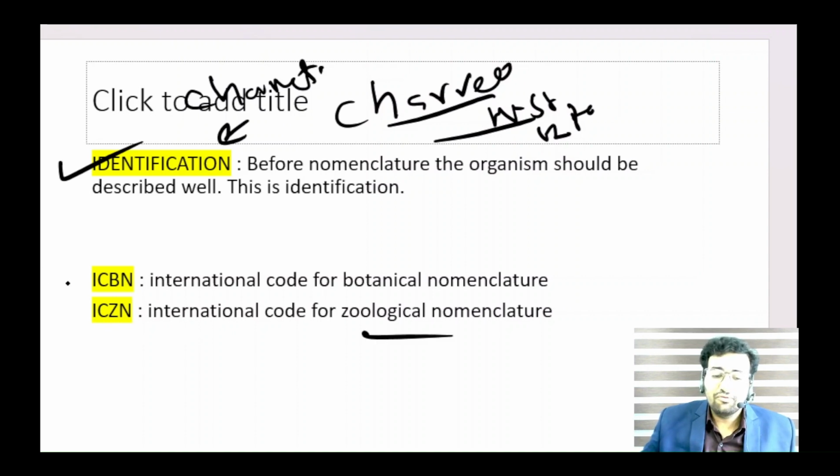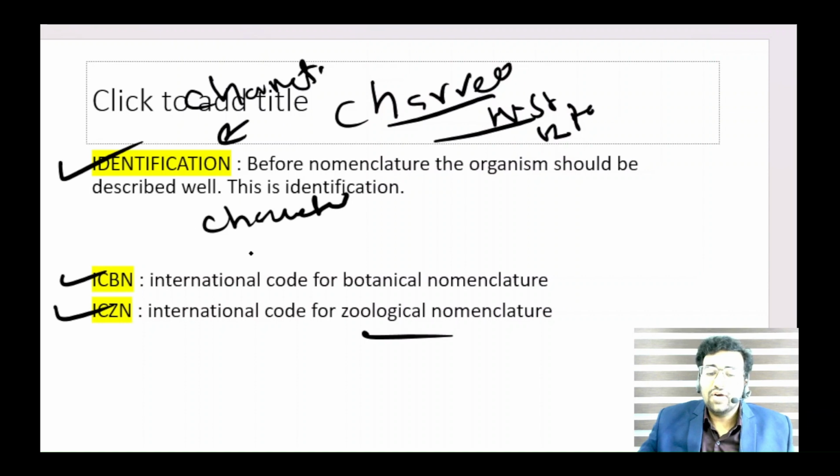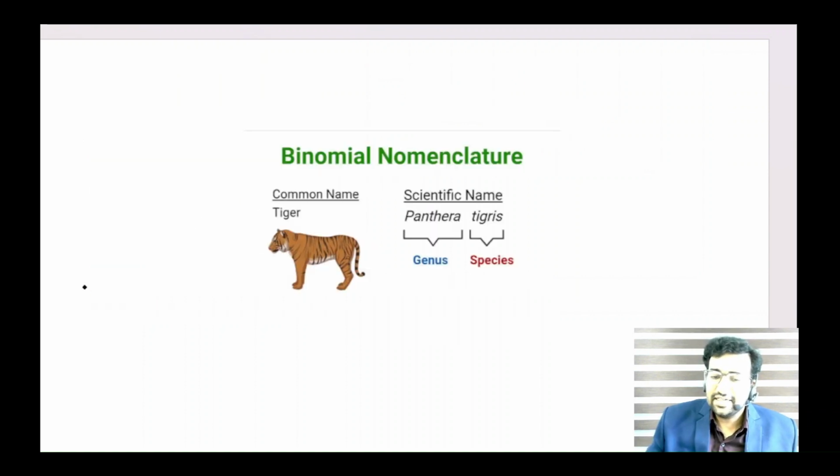If somebody asks you the full form of ICBN and ICZN, you have to tell them. These are all laws, codes for naming. For example, you characterize the plant, you identify the plant, and then you name the plant according to ICBN and ICZN.